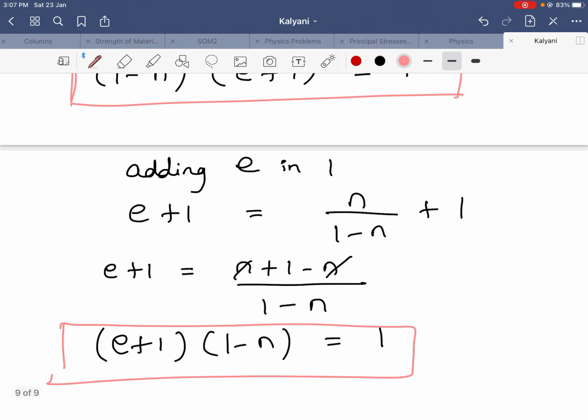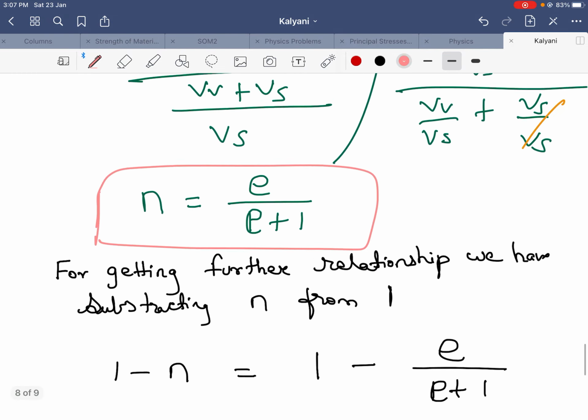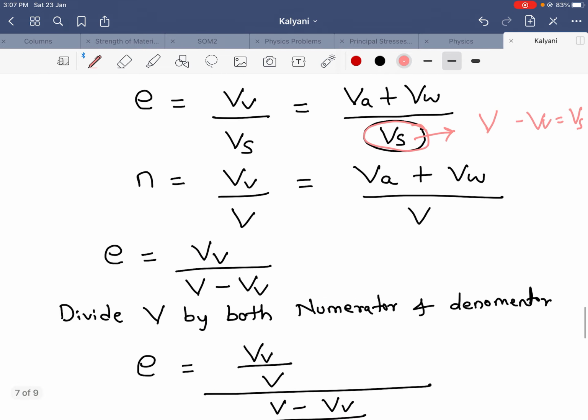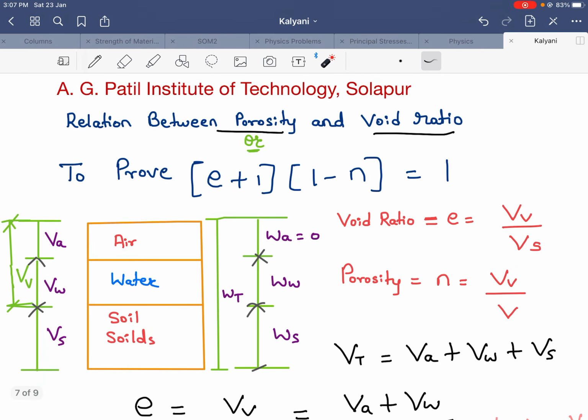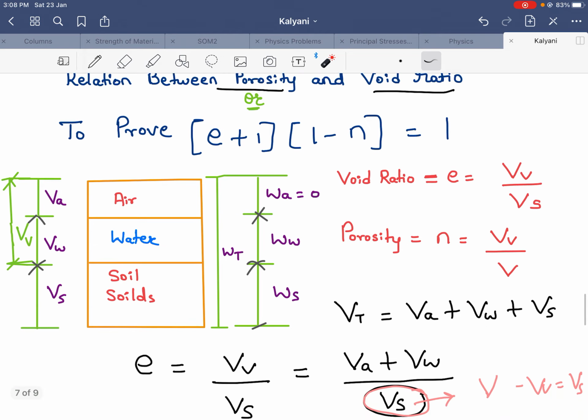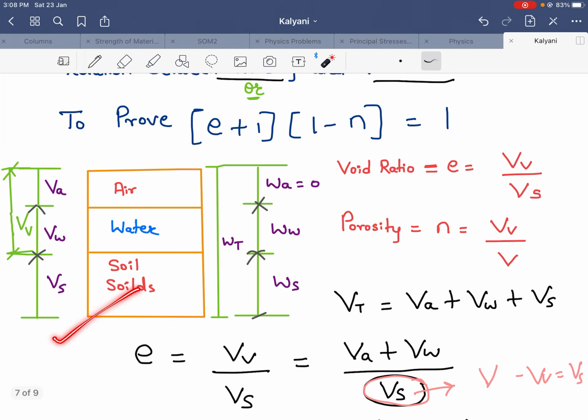So before finishing the relationship, we will take a look. Now I will explain the overview. See, what was the question? Relationship between porosity and voids ratio, or they have told to prove this relationship. For that I have drawn the phase diagram.